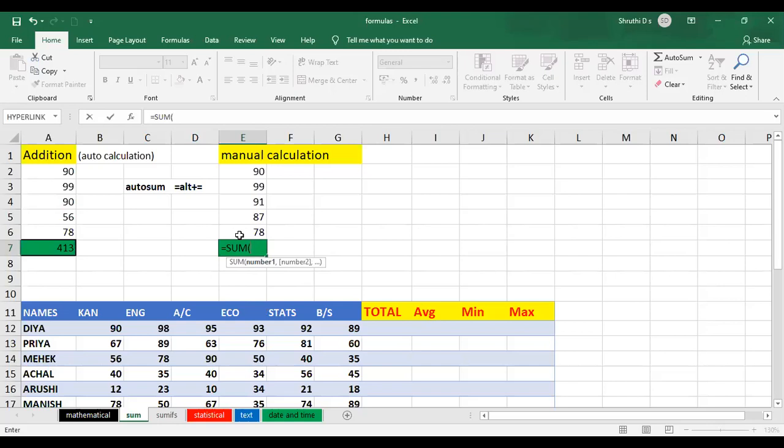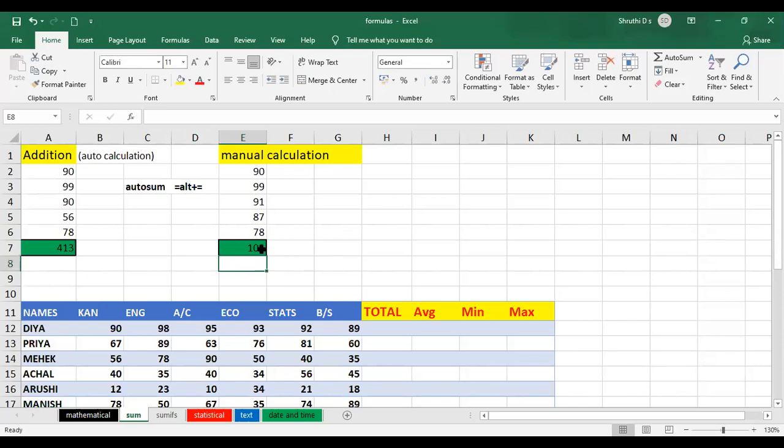So how do I enter the numbers? There are different ways. Either you can enter the numbers directly. If I want to add these 3 numbers, I'll type them, and in between them I have to give a comma, separating the 3 numbers using commas. After that, I'll close the brackets and press Enter. It is going to give you the sum.